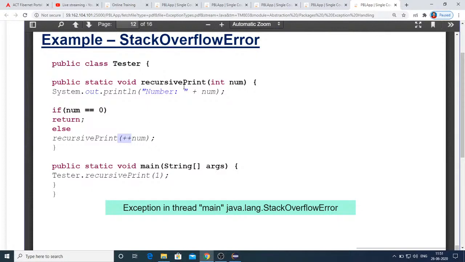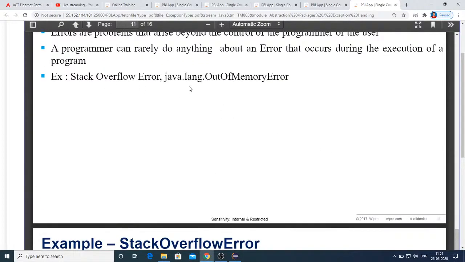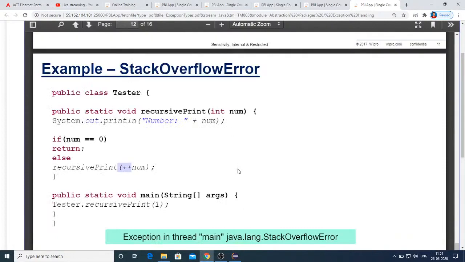If you run this application in your IDE and wait for some time, the program gets halted, displaying this exception: java.lang.StackOverflowError. So these are the examples of errors: StackOverflowError, or OutOfMemoryError when the heap memory is full.